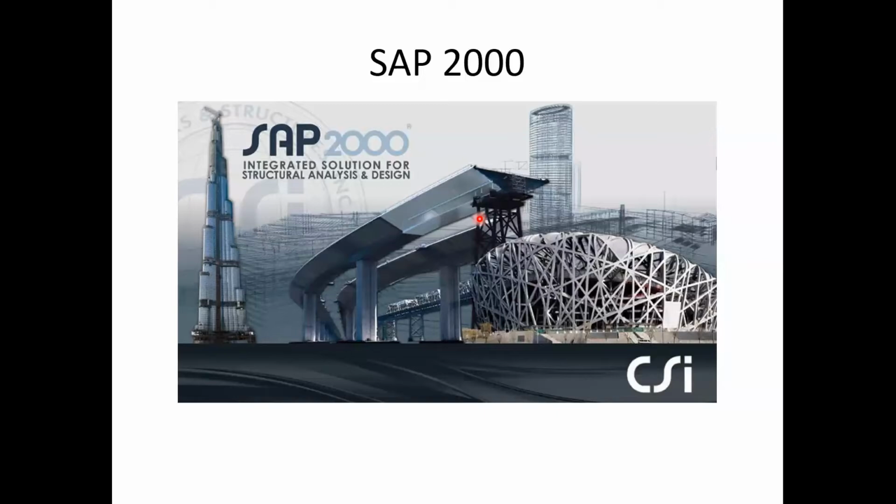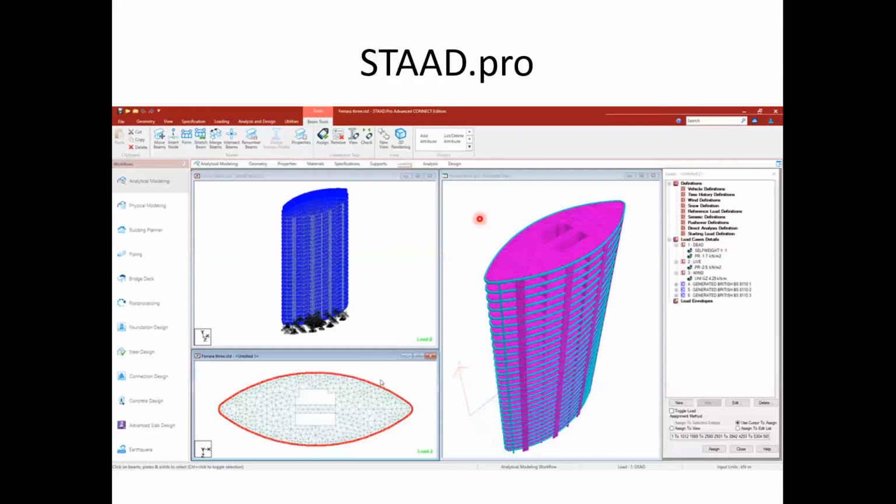A similar kind of software is STAAD Pro. STAAD stands for Structural Analysis and Design. It has a very long history. STAAD was developed by a company called Research Engineers, and for many years it was owned by them. Then Bentley came into the picture and purchased this software from Research Engineers, and they have developed it to a much higher level.